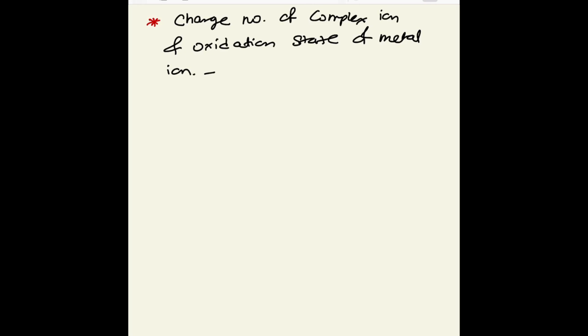Suppose I take an example. If K4[Fe(CN)6] is the coordination complex, that complex ionizes as 4K plus and [Fe(CN)6] raised to -4, and we can calculate the oxidation state of the iron.